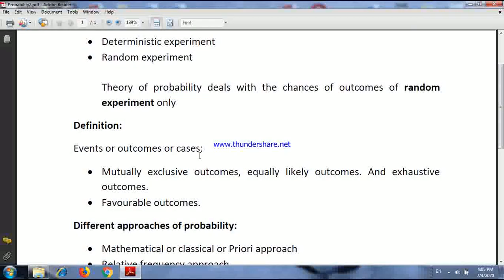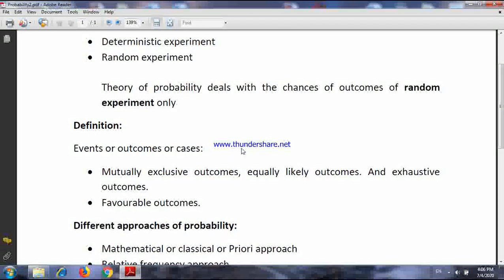Now we can categorize outcomes into some heads like mutually exclusive outcomes, equally likely outcomes, and exhaustive outcomes. Mutually exclusive outcomes. We say that the outcomes are mutually exclusive if occurrence of one outcome prevents the occurrence of other outcomes. The simple example is the coin tossing experiment.